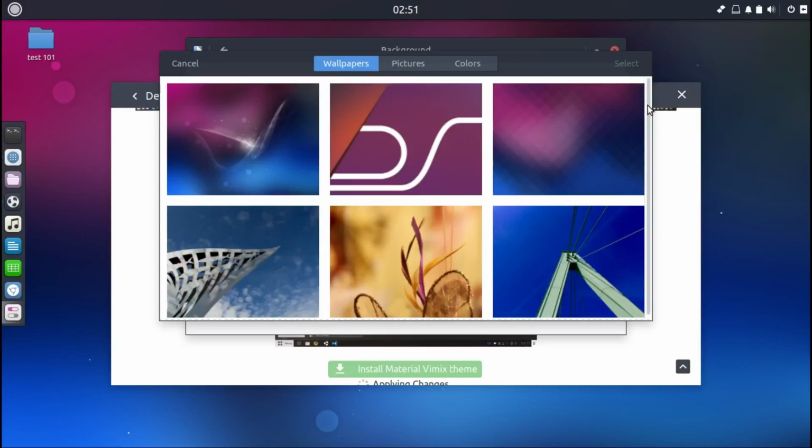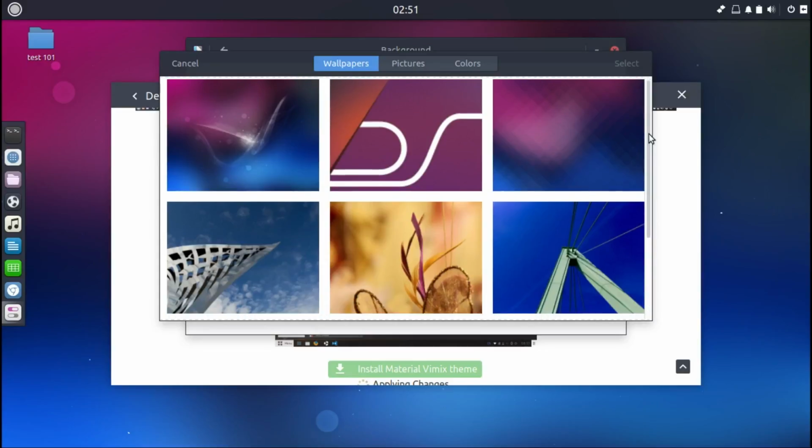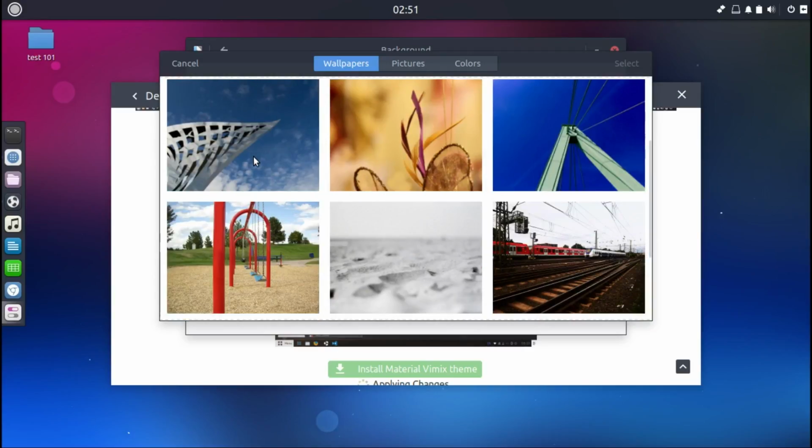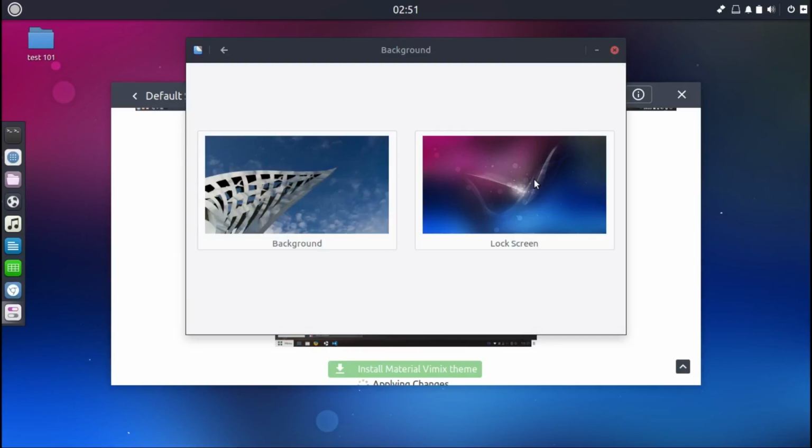Some very nice backgrounds are available. Let's take this one, it looks funky. I don't know if the theme will work, but it's worth checking out. So select. Let's keep the login screen there, it's the same thing.